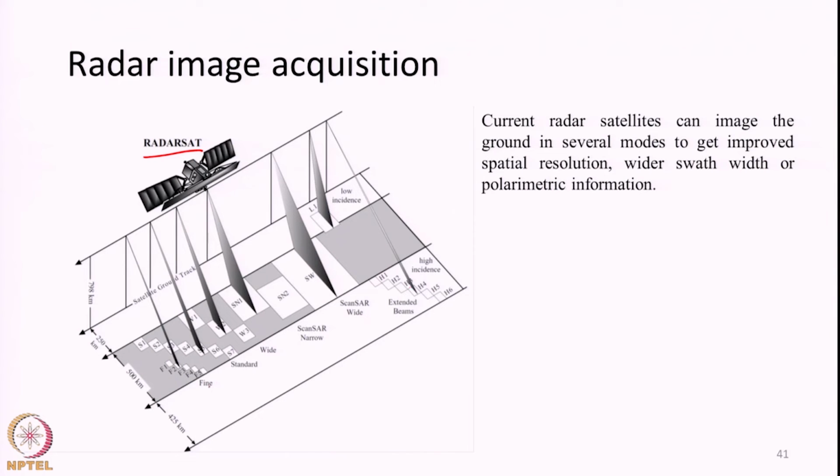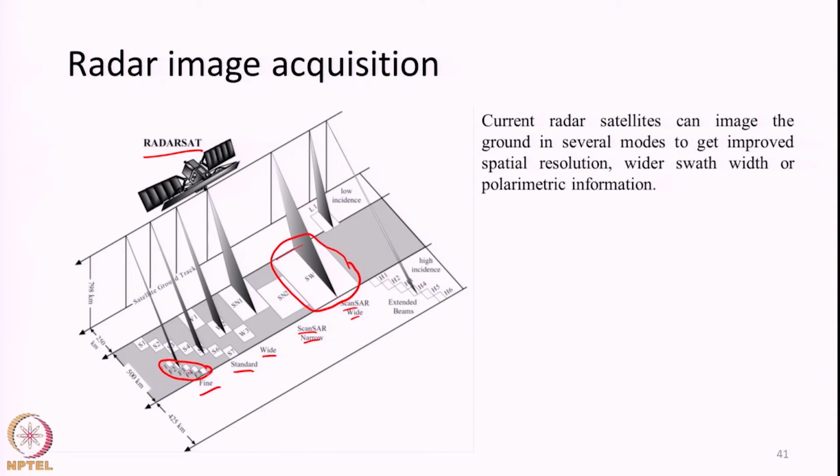Here you can see that it has a lot of different modes of image acquisition. It can produce a very fine spatial resolution image sacrificing the swath width, or it may produce an image over a large area, covering a very wide swath, sacrificing the spatial resolution.